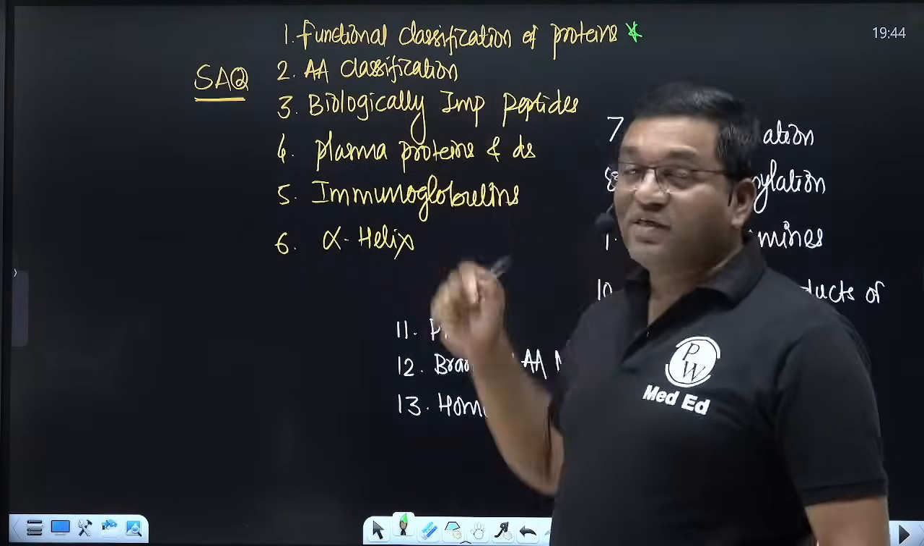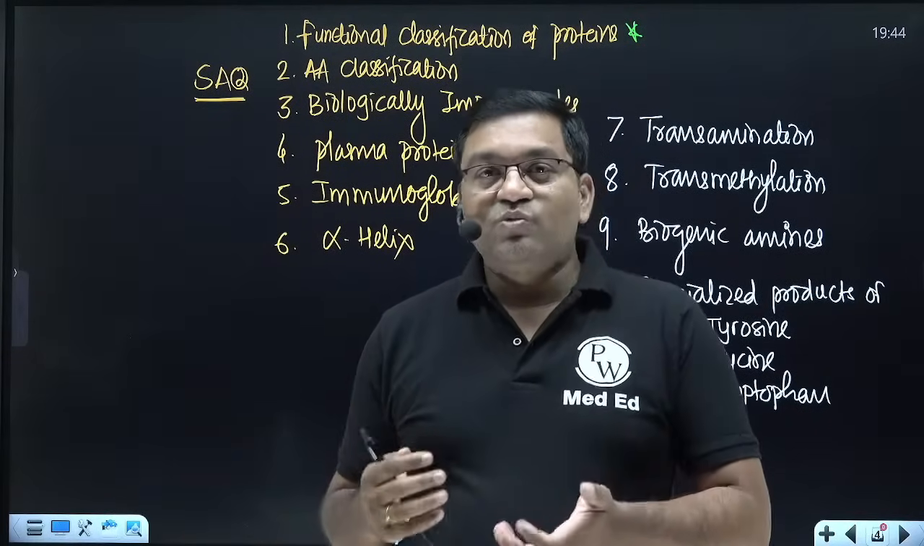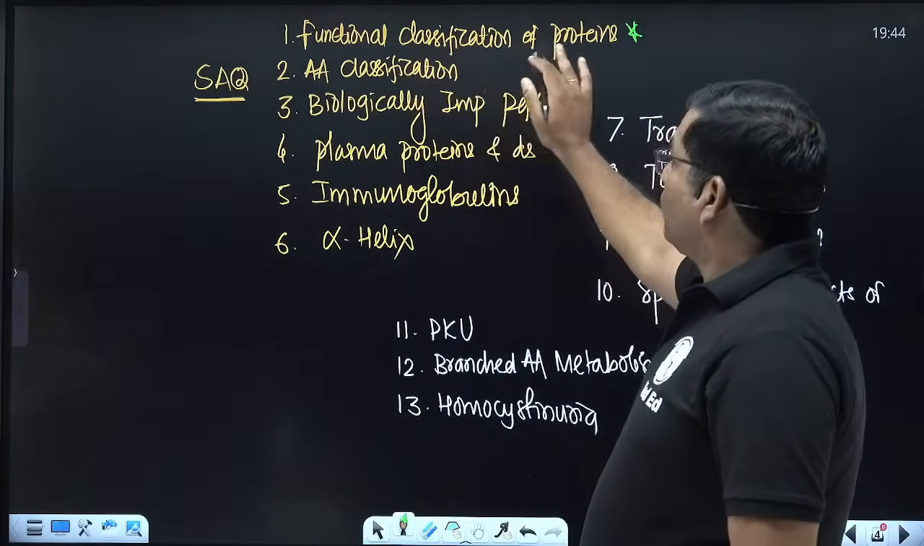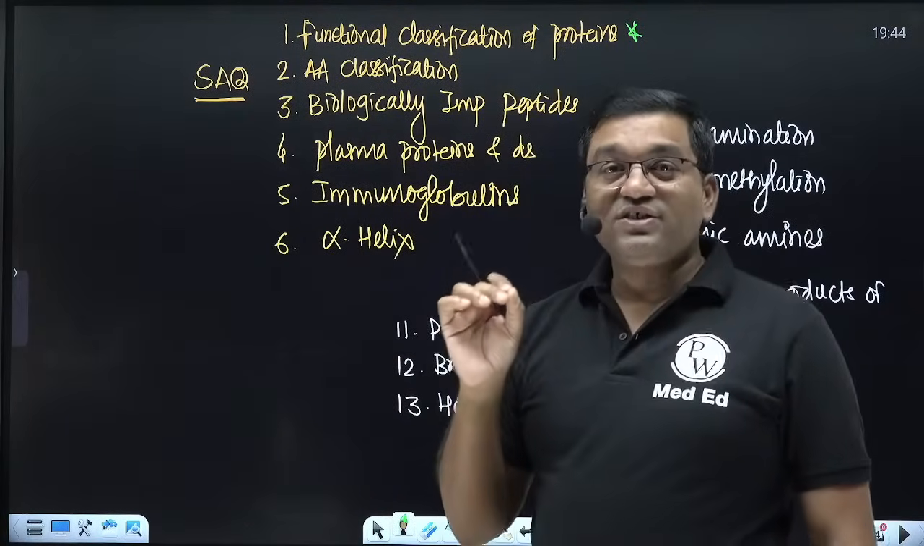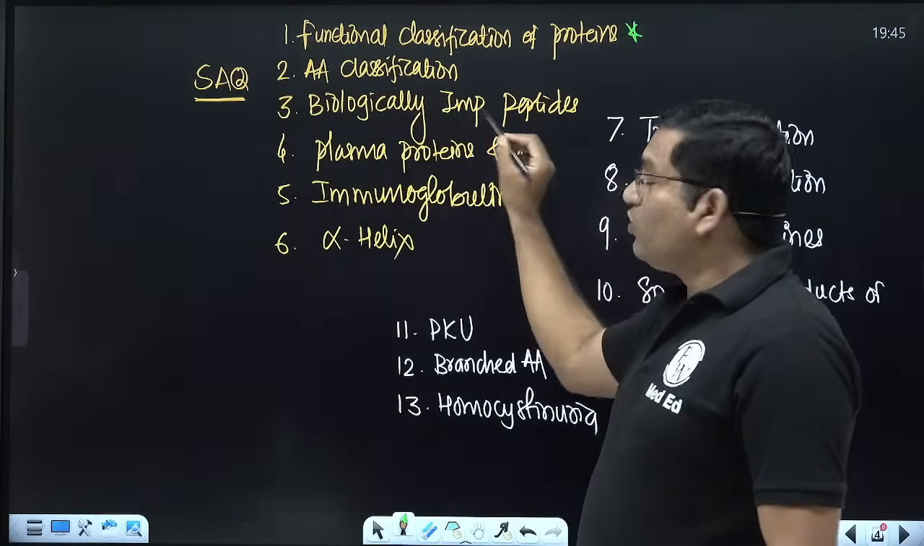For example, catalytic proteins, which include the enzymes. Transport protein, like albumin, and so on. So this is the functional classification of protein, which is important as a short note. Then amino acid classification. Then biologically important peptides.